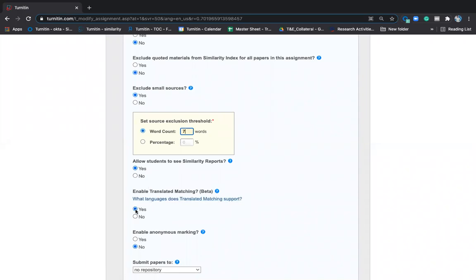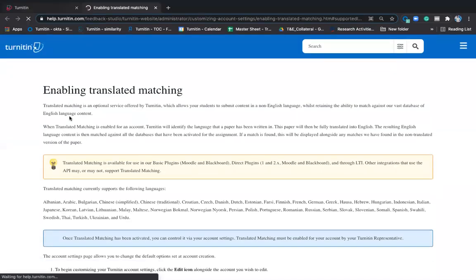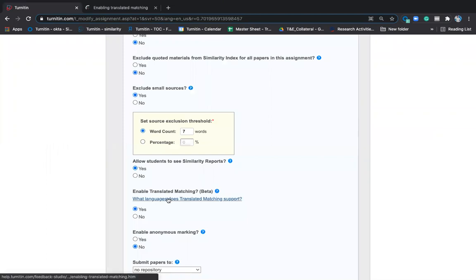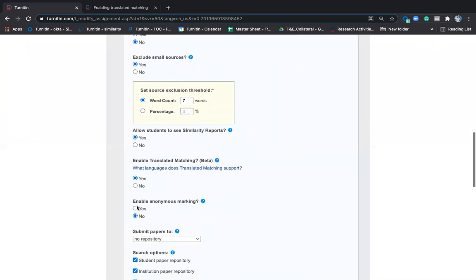Enable translated matching, please say yes. This gives you access to 40 international languages. Those 40 international languages will help you understand if the student has copied from any international language and converted it to English. You will be able to identify these. At any point of time, if the student copies something, we have enabled this. You can also enable it to yes, so that it will give you translated matching.